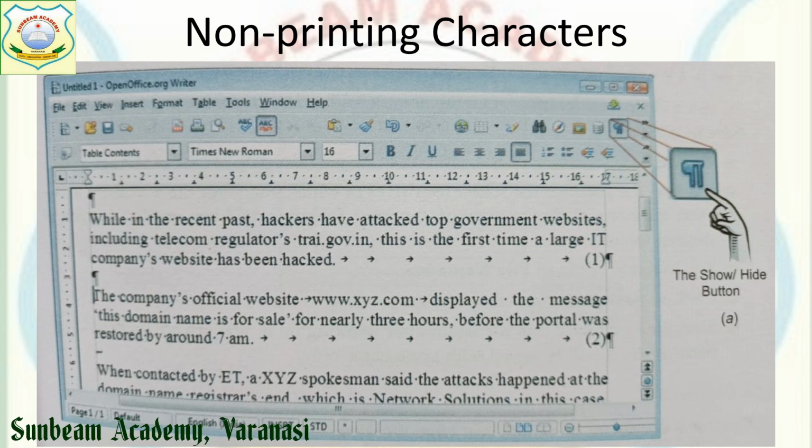Enter is represented by an arrow sign. Likewise, a paragraph is represented by this sign, and its show and hide button is also there. Already it will be in hide position. If you click on this, all the non-printing characters you can see in your document. Remember, these are not going to be printed on your paper through your printer, right?